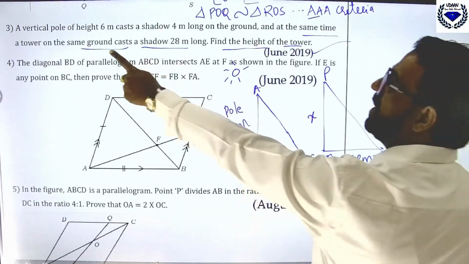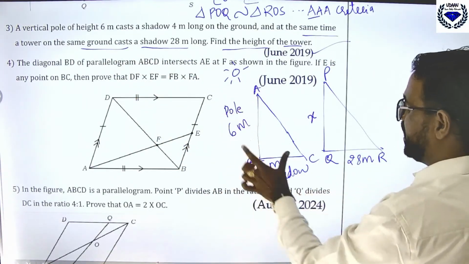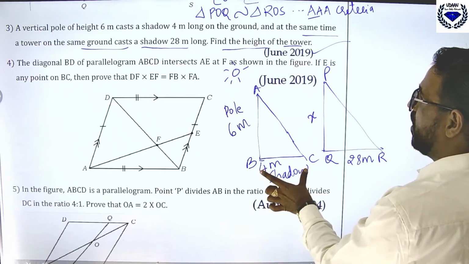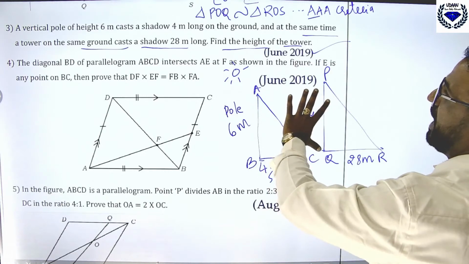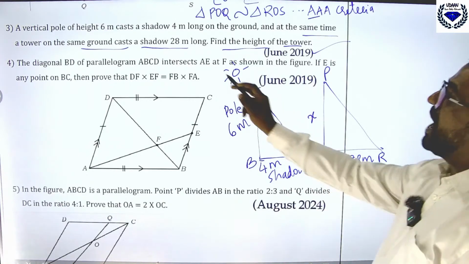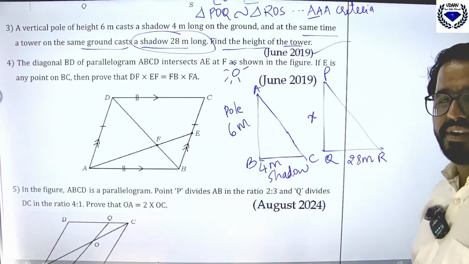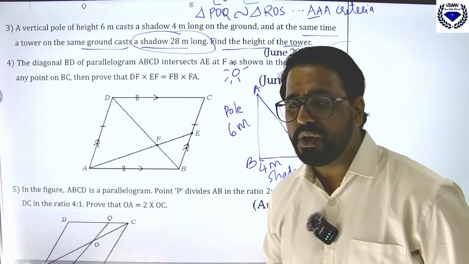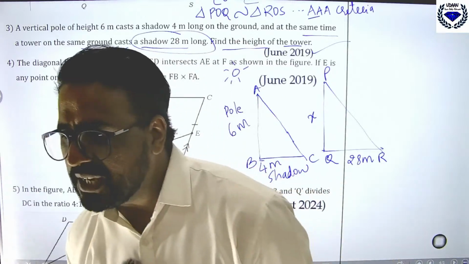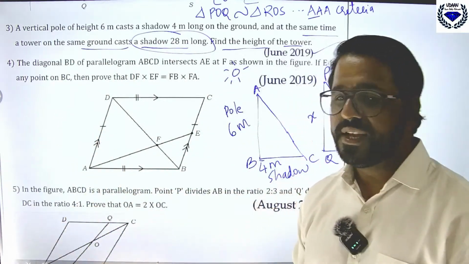See, I repeat, a vertical pole of height 6 meter has a shadow 4 meter long on the ground, and at the same time a tower casts a shadow of 28 meter long. Then you should find the height of the tower, x. Like this you should be able to write it. Very good, you got it right, 3 marks you can get here.